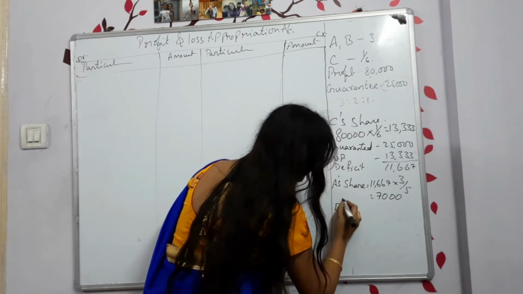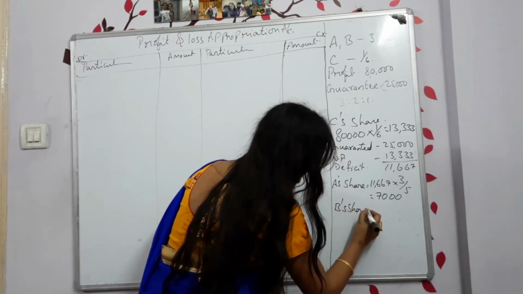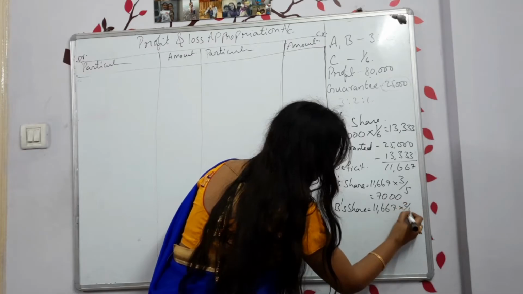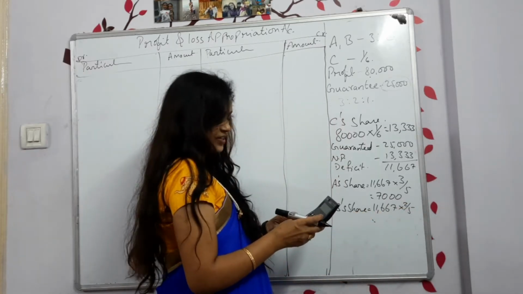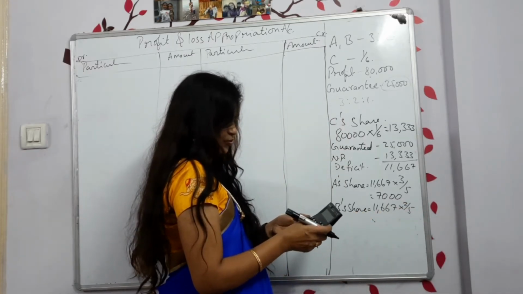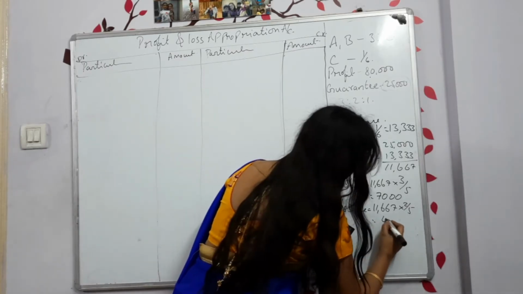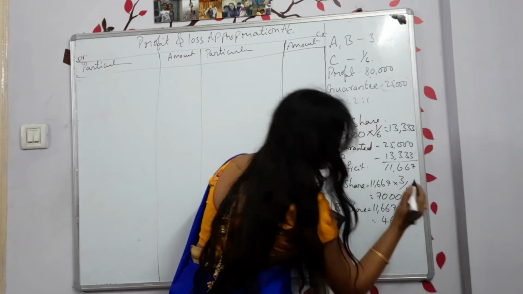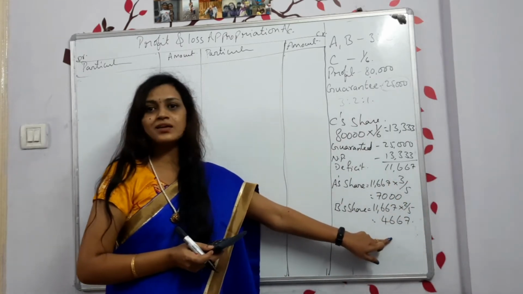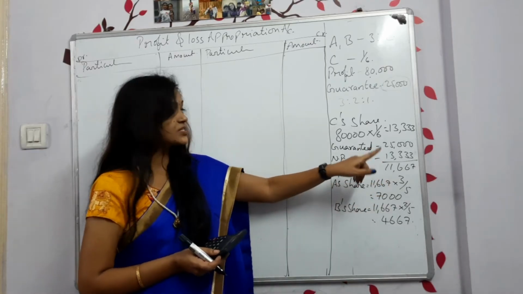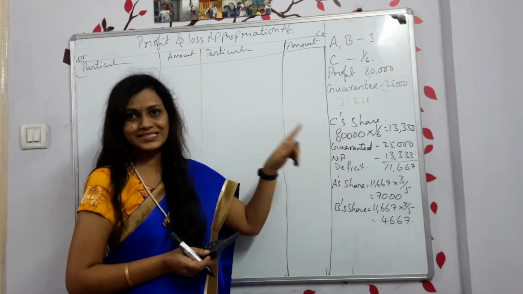Now B's share: 11,667 into 2 divided by 5 is 4,667. So this is how they are sharing the deficit which they are supposed to pay to C.